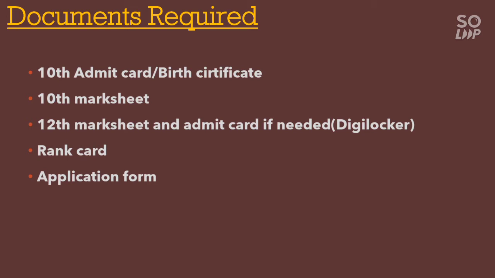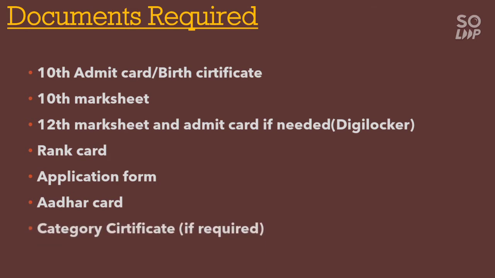Next is the application form. They may ask you for the application form. It is not mandatory, but may be asked. That is the one you got at the time of application to the examination. Next is the Aadhaar card, and the next is the category certificate.